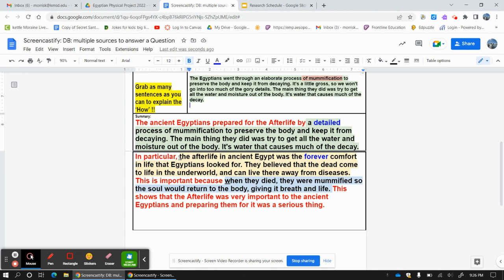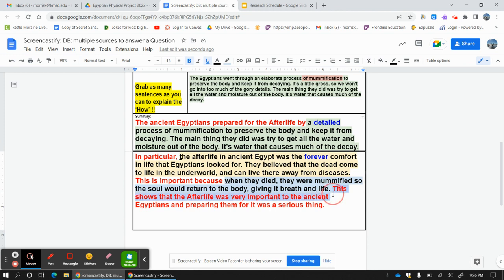Okay. So reading through it, I need to add some transition words. So right here, in particular, comma, lowercase t, just like I did up here. Prepared for the afterlife by a, gotta make sure it's a lowercase a. All right, I got my word forever there. Reading through it, it makes sense. I like it. They believed that the dead come to life in the underworld and can live their way from diseases. I'm happy with that. I know what it means. I can talk about that. Okay, this is important because I'm adding transition words, lowercase w, because I'm in the middle of a sentence, right? When they died, they were mummified so the soul would return to the body, giving it breath and life.